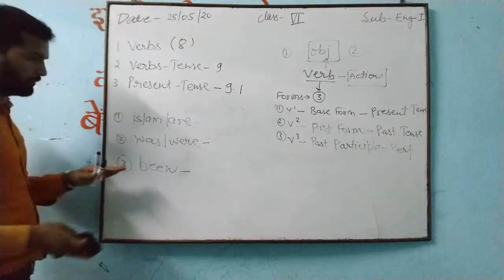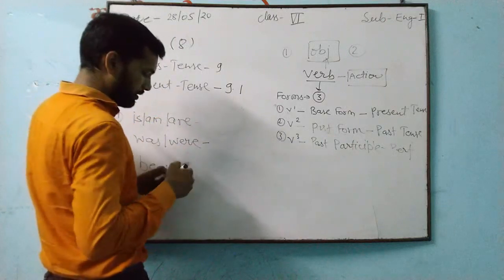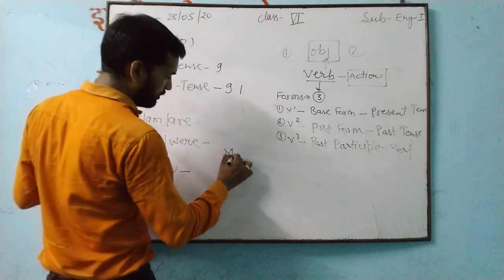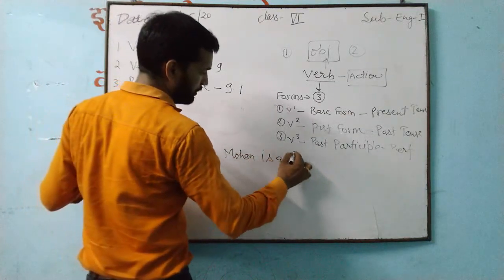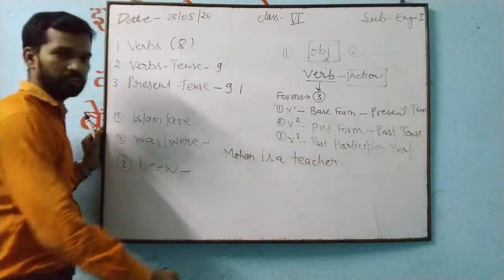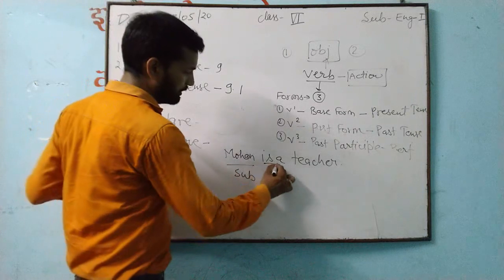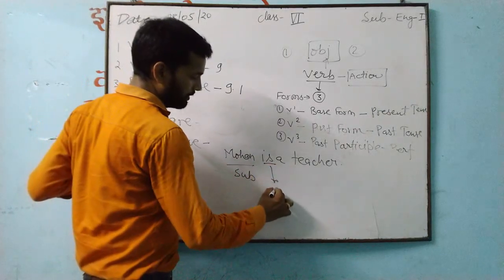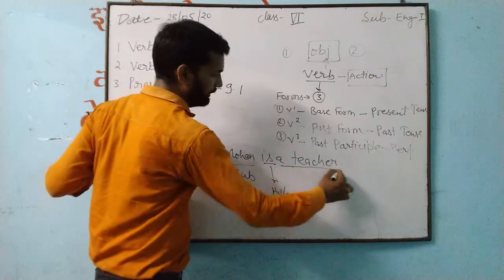There is no problem. Mohan is a teacher. I have written here Mohan is a teacher. So this is our subject. This is helping verb or main verb. Teacher.